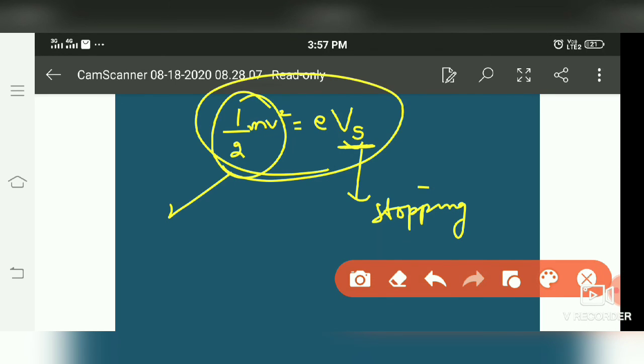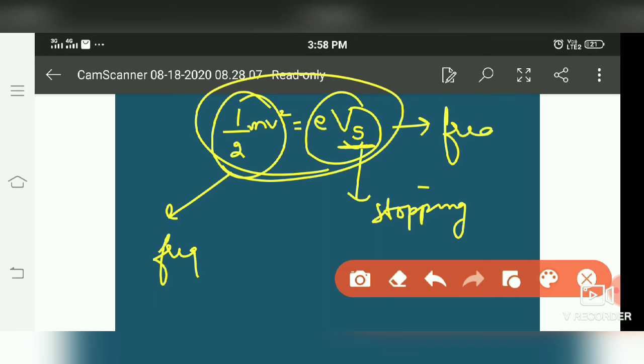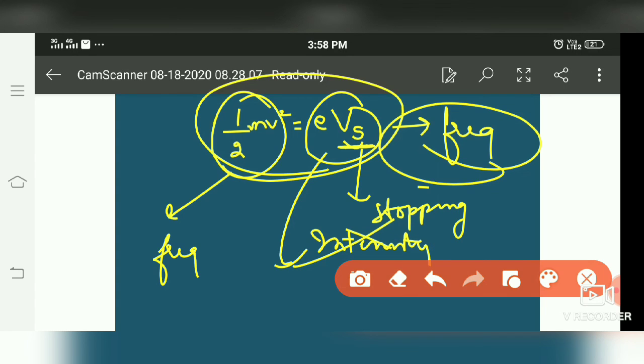As kinetic energy depends upon the frequency, so stopping potential also depends upon the frequency. It has nothing to do with the intensity. So it only depends upon the frequency.